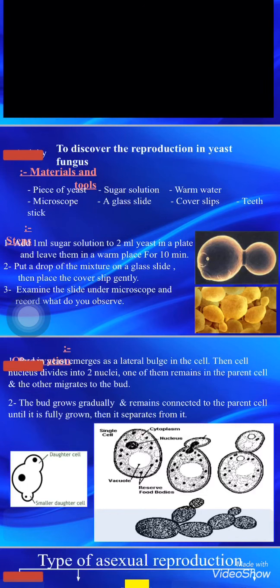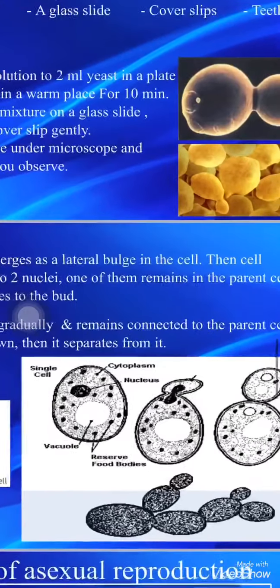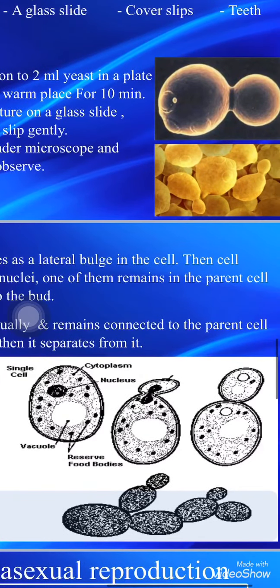Then it's separated or not separated. If it's separated, it will produce another yeast cell by its own. But if it's not separated, it will produce a colony. Okay, they will be a colony, as the picture here. You will see like this. It's a colony of yeast.